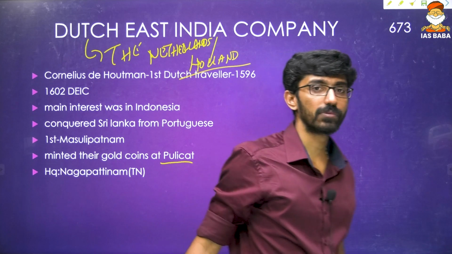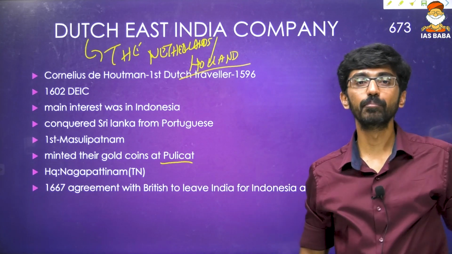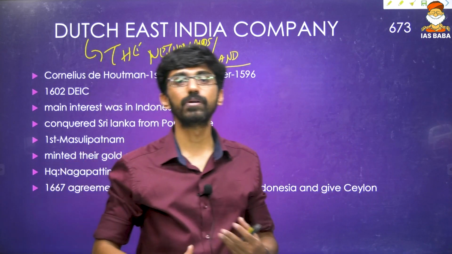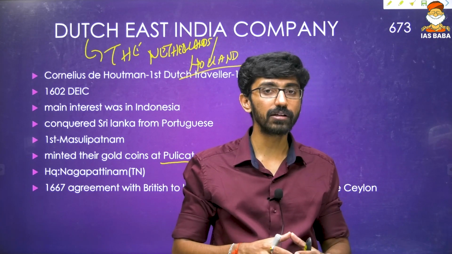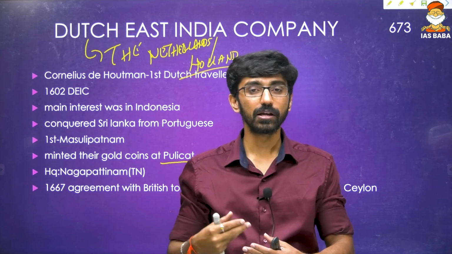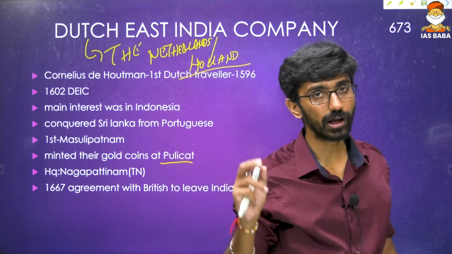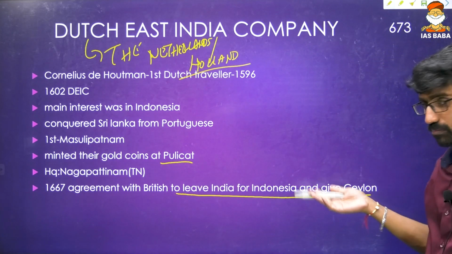Holland. Okay, Nagapattinam, that is Tamil Nadu. And in 1667, there was an agreement between the Britishers and the Dutch, and Britishers agreed to give up Indonesia, because Britishers agreed that they are not going to interfere in Indonesia, and Dutch also agreed in return that they are not going to interfere in Indian politics as well as Sri Lanka politics. So Sri Lanka and India given up by Dutch to English, and the English gave up Indonesia to Dutch in 1667. So agreement with British to leave India for Indonesia and give Ceylon.